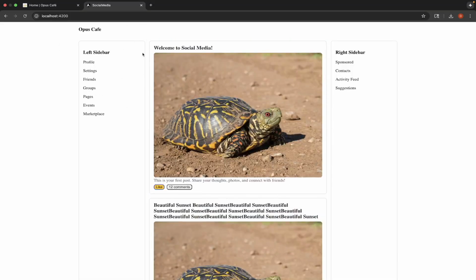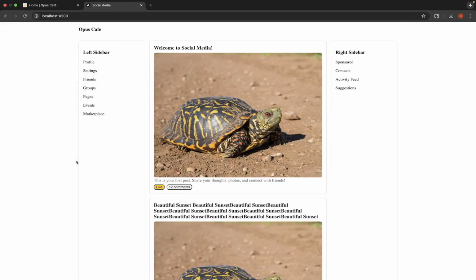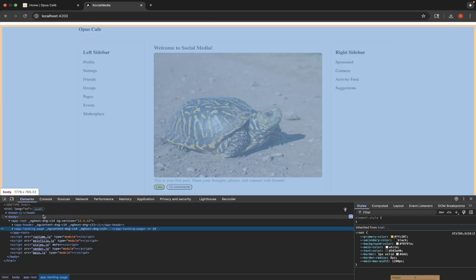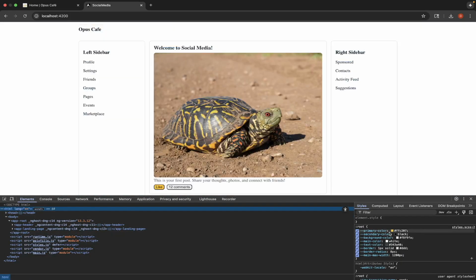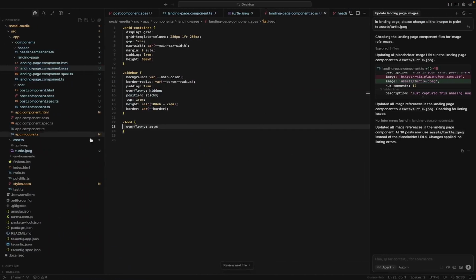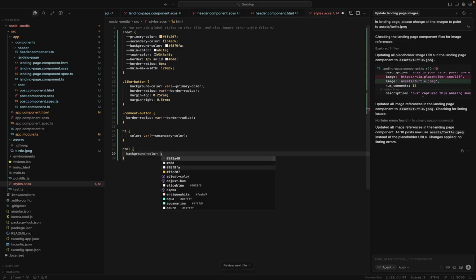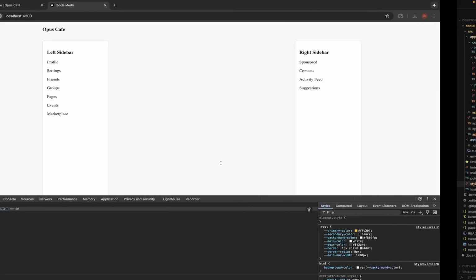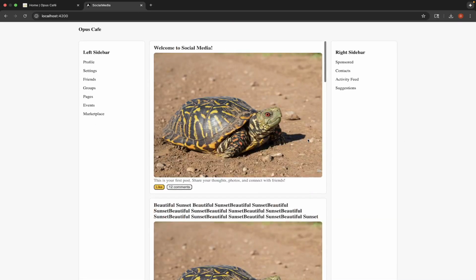Now how do we add the background color to everything else except for these? Well, when we looked here, everything is contained in this HTML actually, right? So I think what we can do is go to our styles. Anywhere there's HTML, let's give it a background color of the variable background color. All right, now look at that. That looks much, much better.